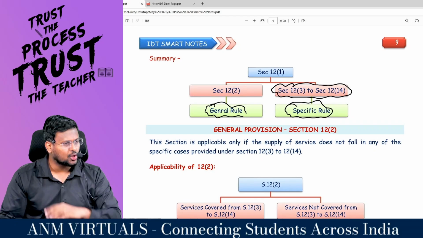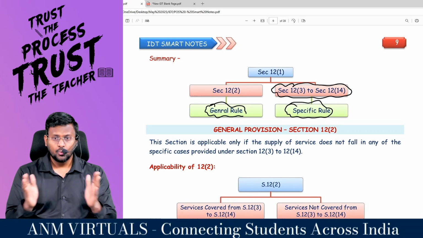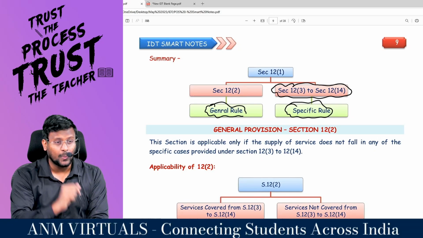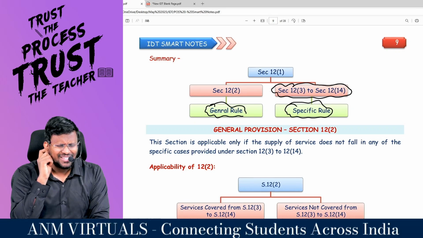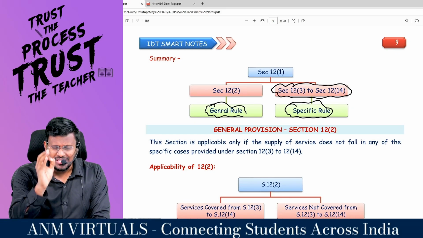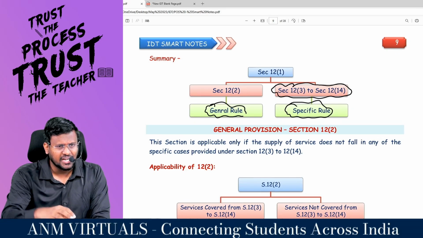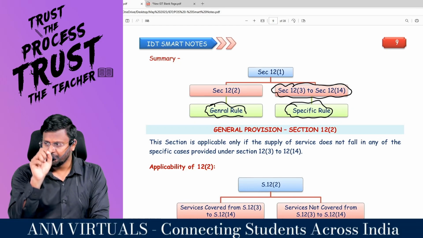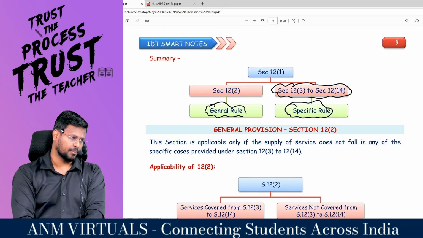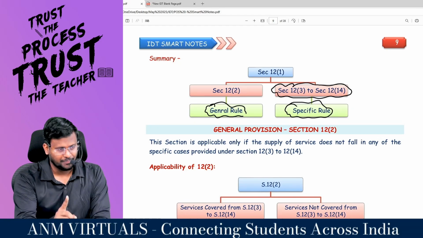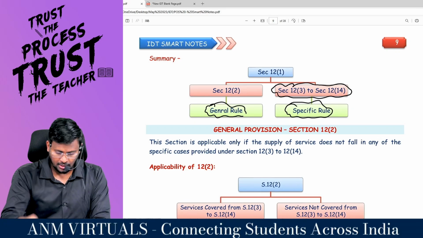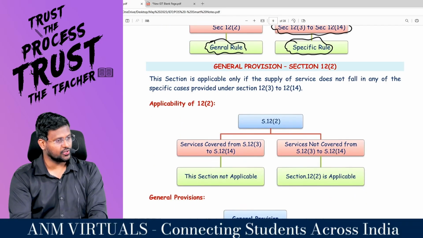Shall we start talking about the sections one by one? We have done with 12.1. What is 12.1? You know when this section will be applicable? If both the service provider and service recipient are situated in the taxable territory, then section 12.1 will be applicable. This is applicability number 1. I'm moving into 12.2, the general provision.